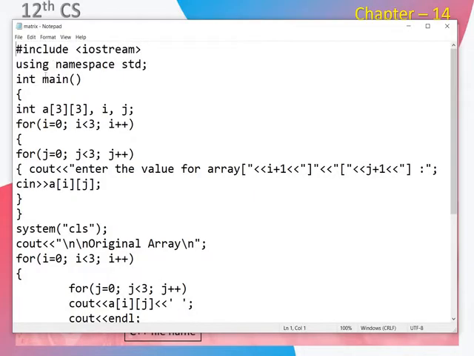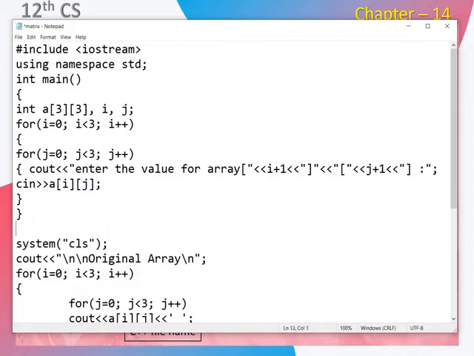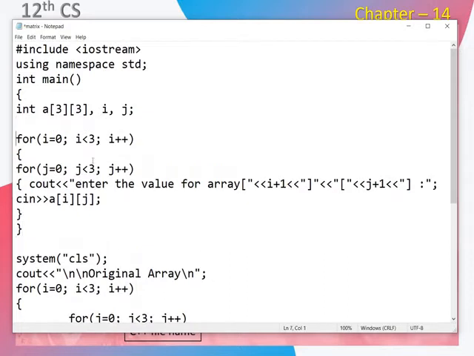Here first, the header file, one header file and namespace std, then main. Here an array with 2 dimensions, 3 into 3. So it can store 9 numbers. Okay, 3 rows, 3 columns. To get a 2-dimensional array, we need 2 for loops. One for indicating the row, another for the column. So for loop 0 less than 3. So 0, 1, 2. Okay, 3 rows, 3 columns.